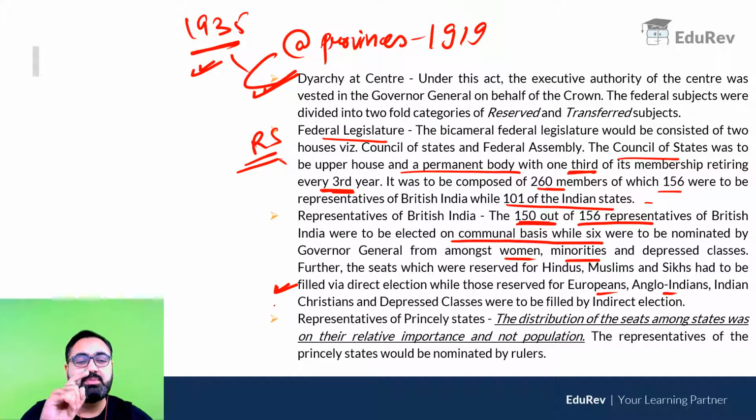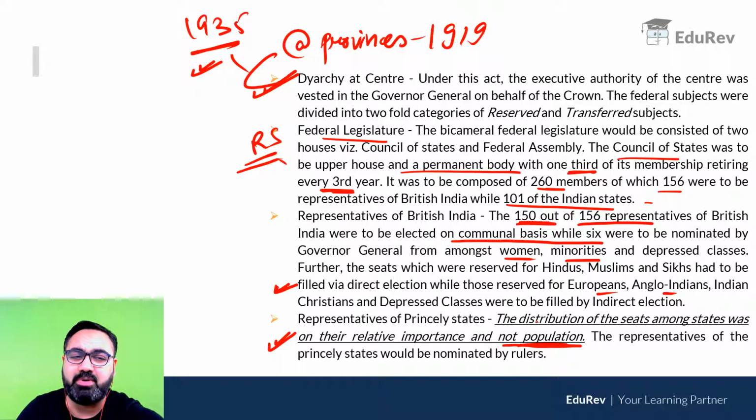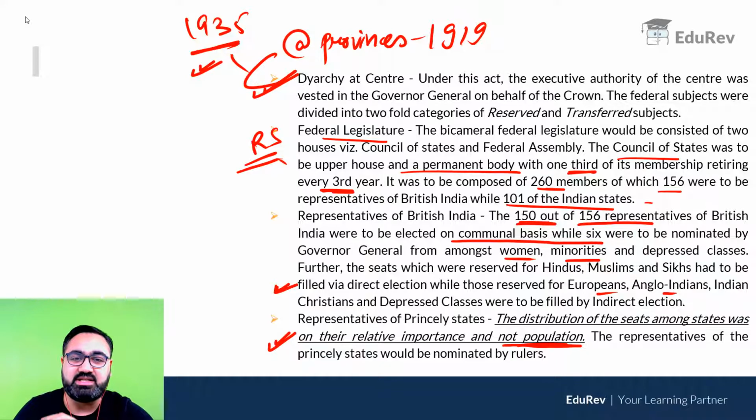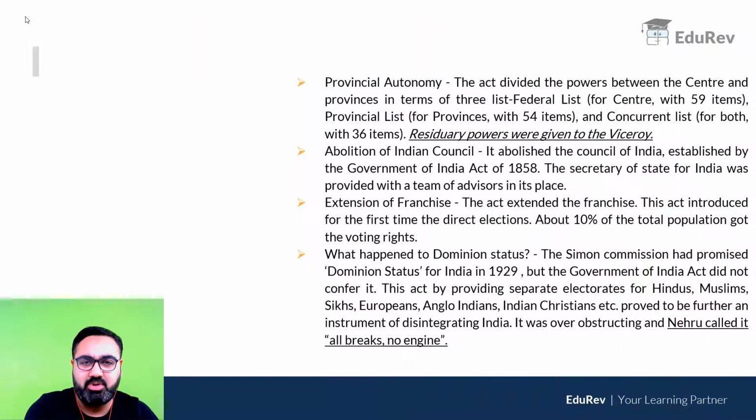Now here is the most important part which you need to remember. The seats were divided amongst the states not on the basis of population as they are usually done, as they are done today also. For example, today, if a state has more population, it is given more seats in Lok Sabha and the Rajya Sabha. But that was not the case at that time. At that time, the seats were divided for the states on the basis of their importance. The more important a state was, the more seats the state was given, and not on the basis of the population.